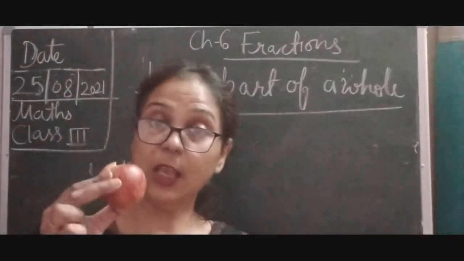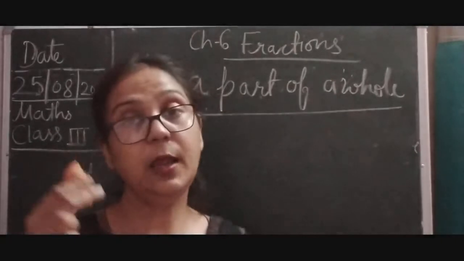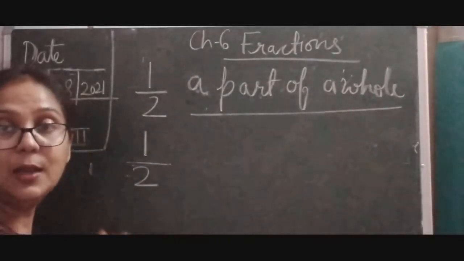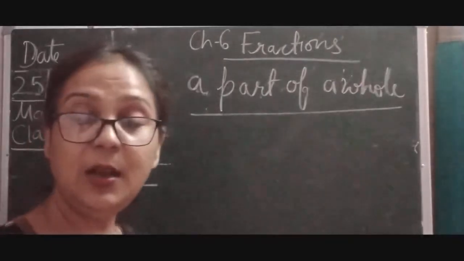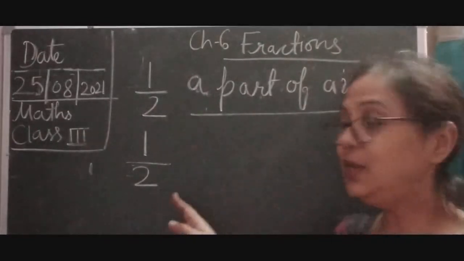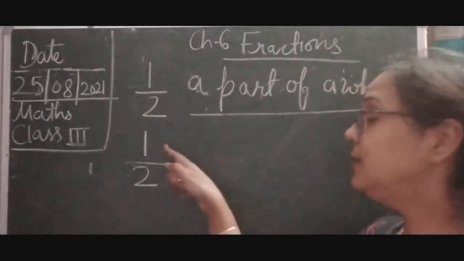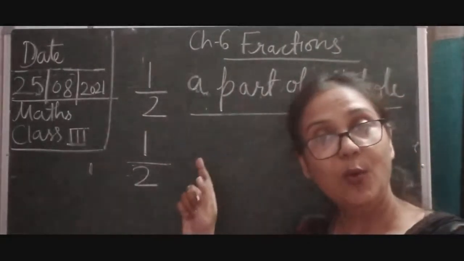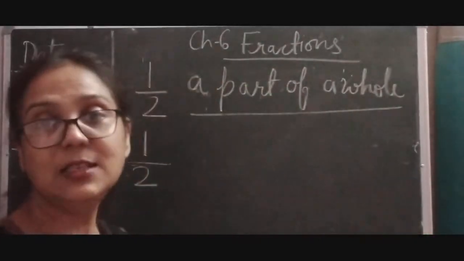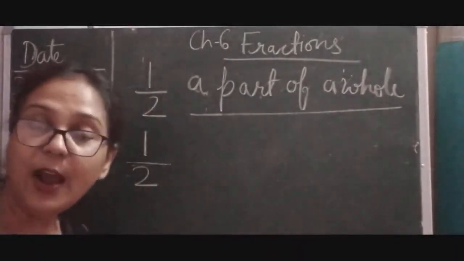Okay, what is this? These are two parts, right? The apple has two parts, one I gave to my mummy and one I kept for myself. So how many parts did I get? I got one part. So how can we write it in the mathematical way? We can write 1/2. It means two parts were there, but the part I got is 1. So 1/2. That is how we can write. So that is why these parts are called fractions, children. A part of a whole is called a fraction, children.